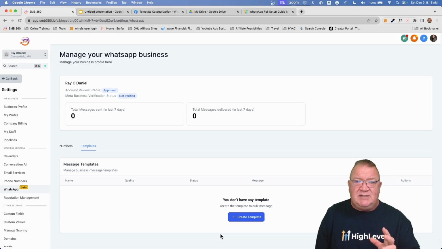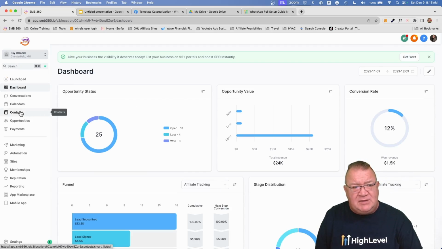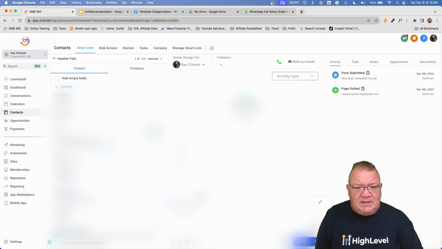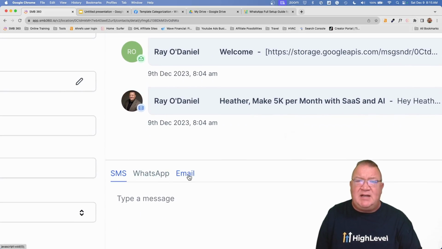So what I'm going to do first, now that we've got WhatsApp in, is hop back over into the CRM and open up a particular account. Now, if we look at the bottom, we notice that we did just have SMS and email. Those are two options that we have. Now we have another third option here.